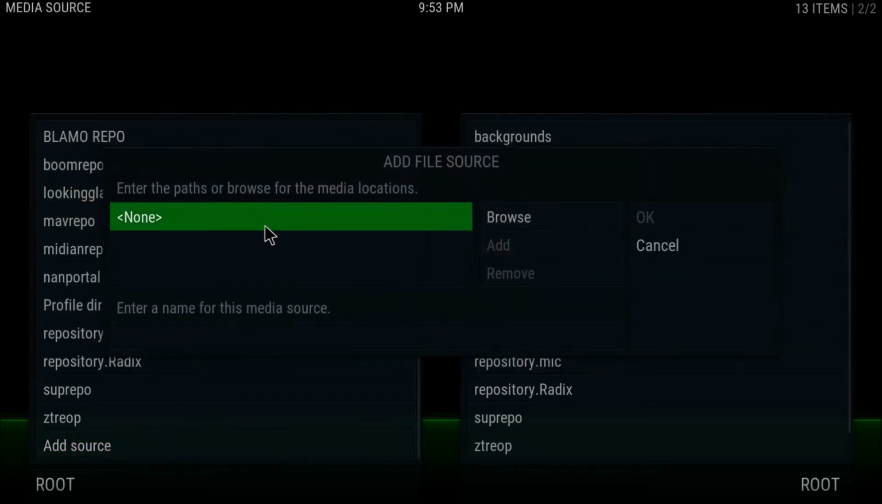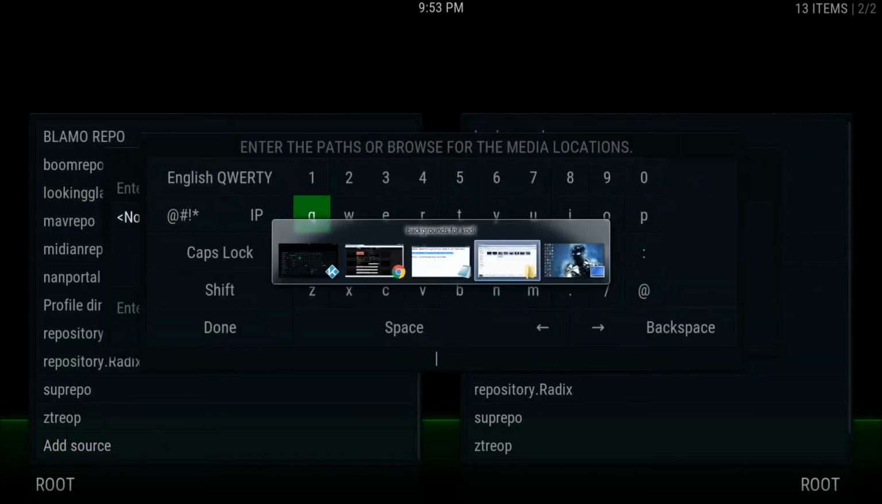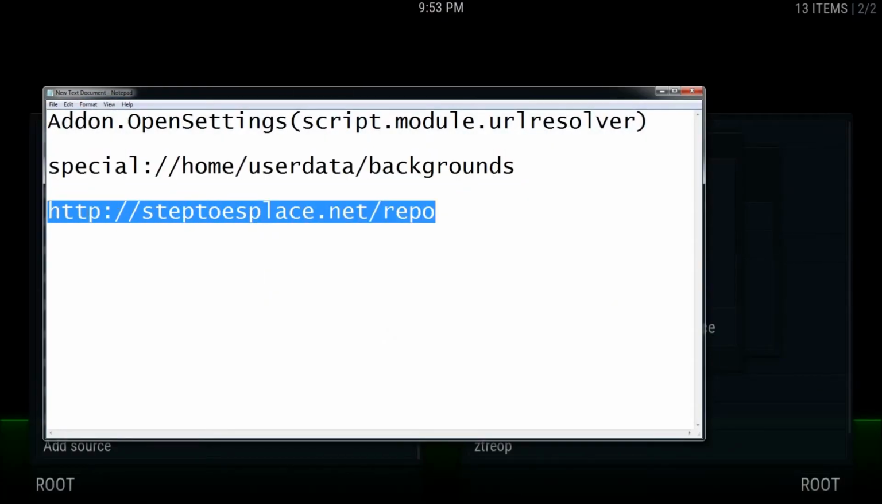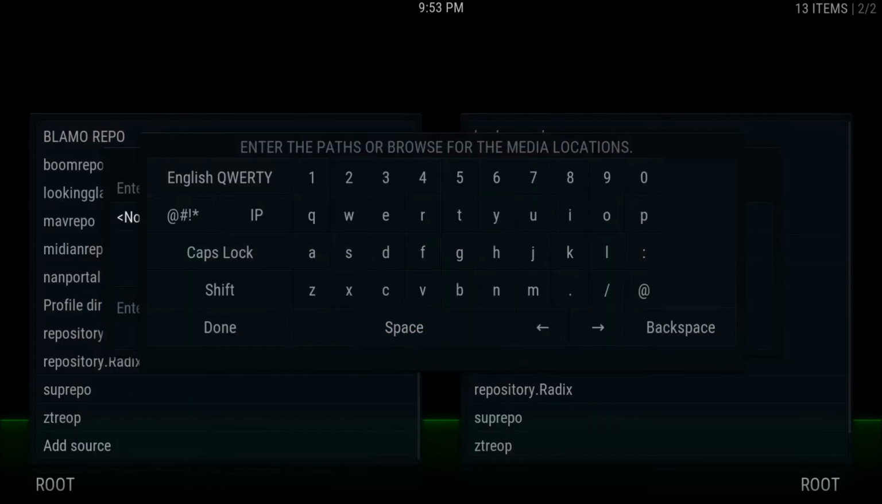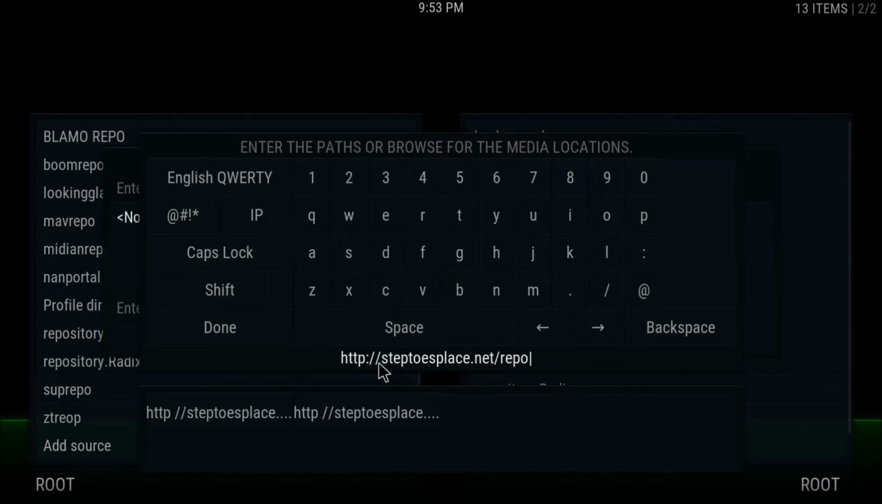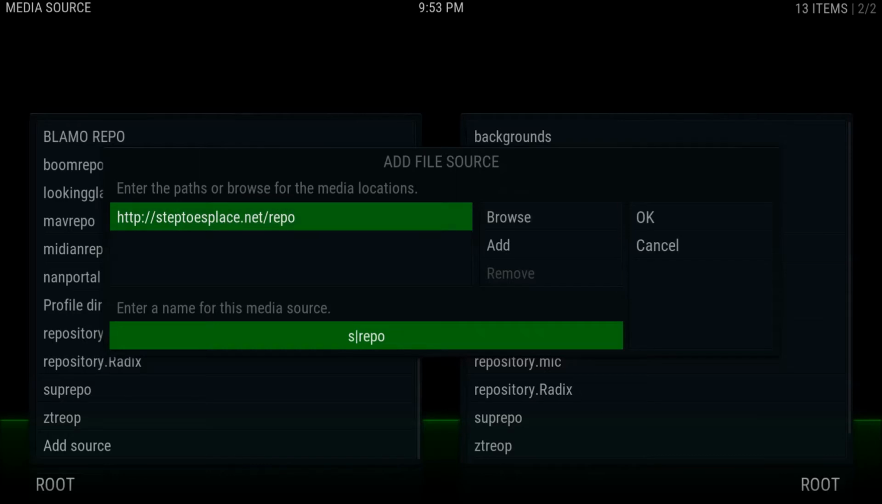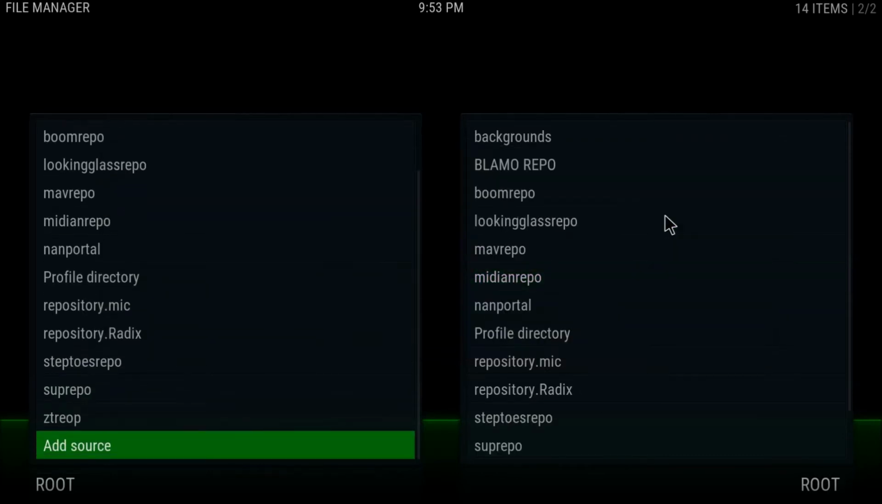Okay, and the source here, I'll just grab that from my desktop, which is here, the URL for Steptoe's place. We'll copy that and we'll put that in there. http://steptoesplace.net/repo. Don't need to use this one. If you know of any other cleaning tools or whatever, use that. I'm just showing you this. So I'll select done, and we'll come back and we'll rename that Steptoe's repo. Then I'll select OK.